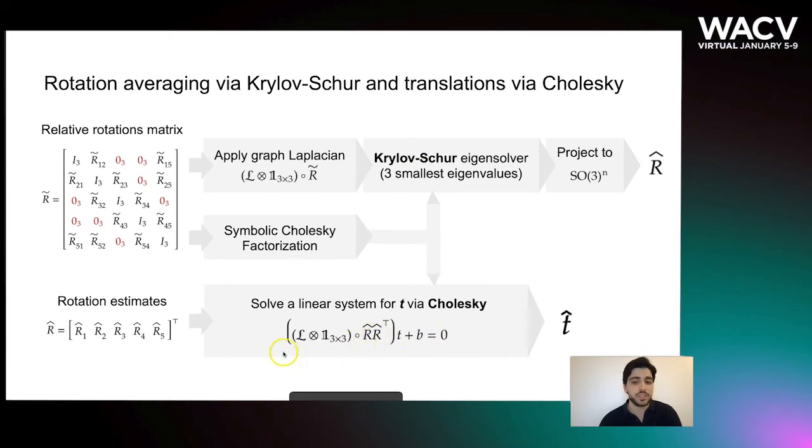Then, to solve for translations, like I said, this is a simple least squares problem, and the optimal translations correspond to the solution of this symmetric linear system, which can be solved via Cholesky. Now, the caveat that allows for a considerable performance gain is the fact that we have already performed a symbolic Cholesky decomposition, so solving for translations can be done very, very efficiently. So this is the gist of MAX, these two steps.